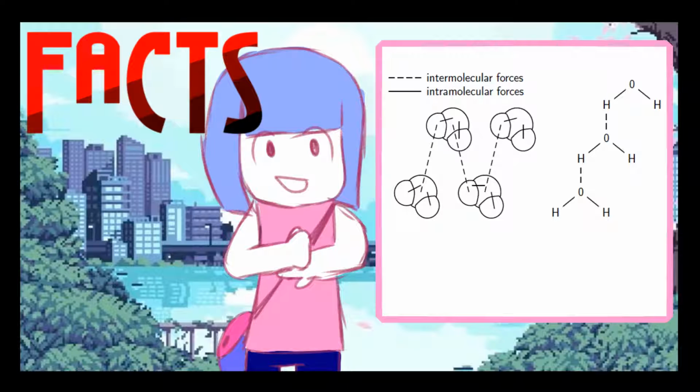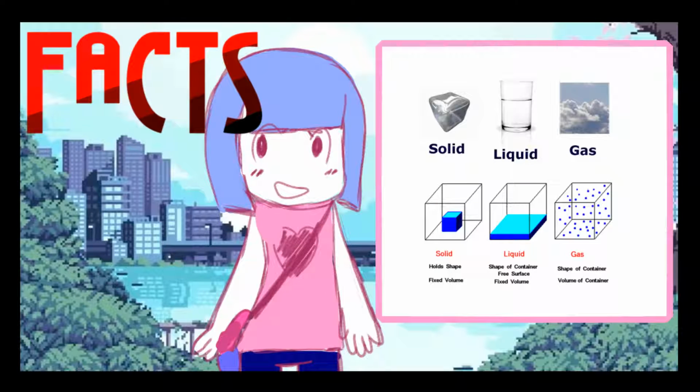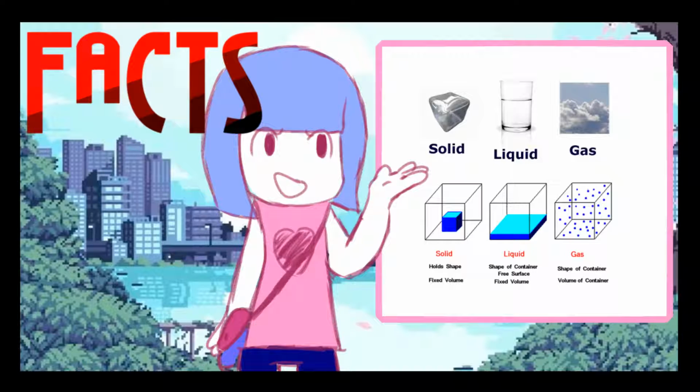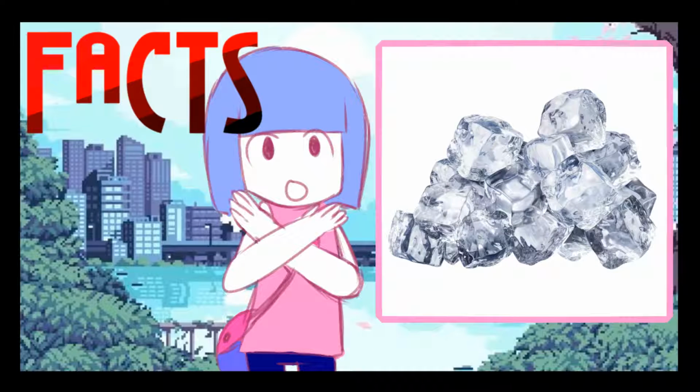Intermolecular forces are what influence the physical properties of water. Though all its molecular forces are the same, the properties of its three states are very different from one another. This is how ice has a definite volume and shape, while water in its liquid form only has a definite volume but indefinite shape. And as gas, it has both an indefinite volume and shape. This allows steam to compress, while ice cannot.